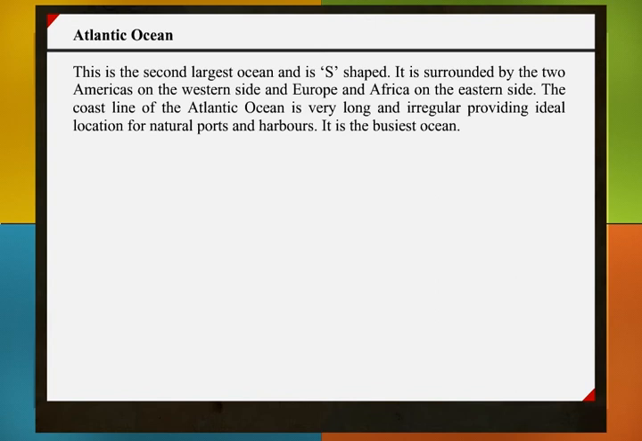Atlantic Ocean. This is the second largest ocean and is S-shaped. It is surrounded by the two Americas on the western side and Europe and Africa on the eastern side. The coastline of the Atlantic Ocean is very long and irregular, providing ideal locations for natural ports and harbors. It is the busiest ocean.